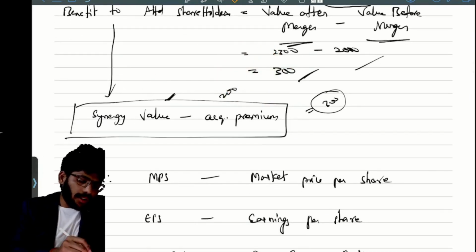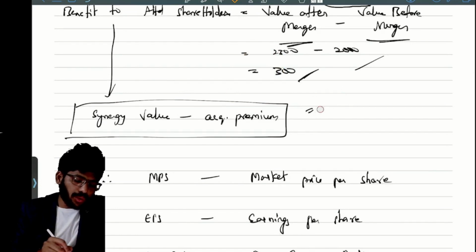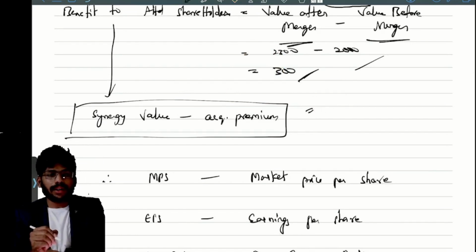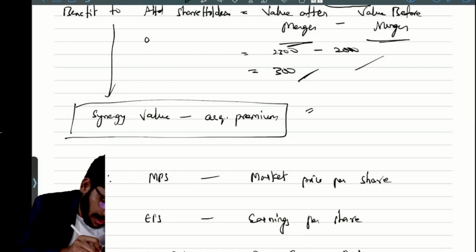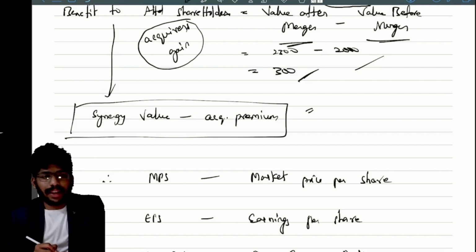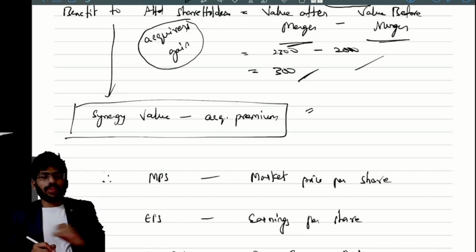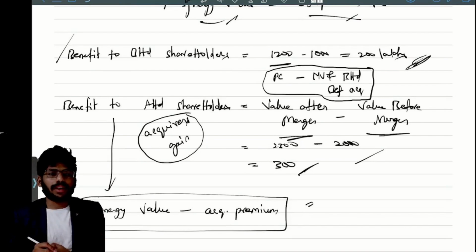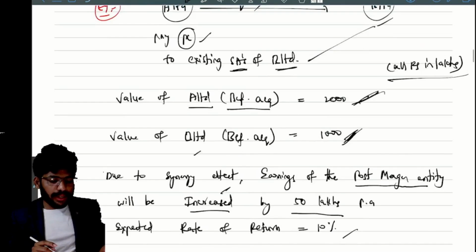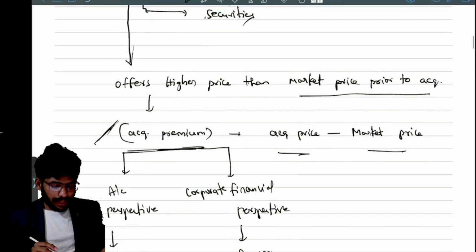Another formula for the benefit to A Limited shareholders is synergy value minus acquisition premium. We can also call it the acquirer's gain. This is the actual gain. What is the gain here? Acquirer's gain is synergy value minus acquisition premium. Slowly, I'm introducing new names. You already know about acquisition premium. What is the acquisition premium here?